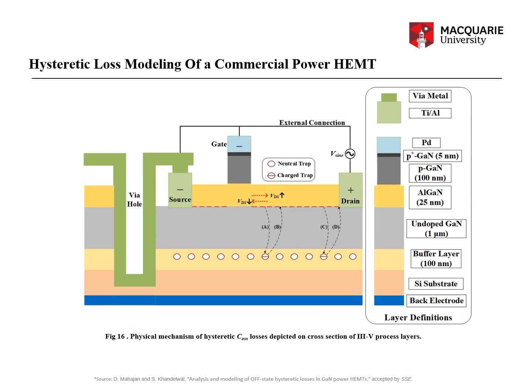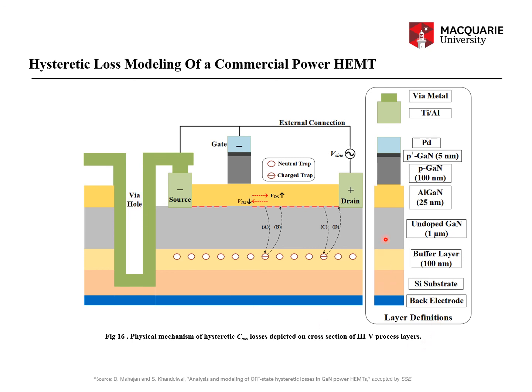So figure 16 shows a possible physical mechanism of the hysteretic COSS losses, depicted on the III-V cross-section process layers. This cross-section was actually taken from the patent of the device, Panasonic's device PGA26E19BA, and you can see it consists of a back electrode, which is connected to the source via the via hole and via metal, and then silicon is the substrate.